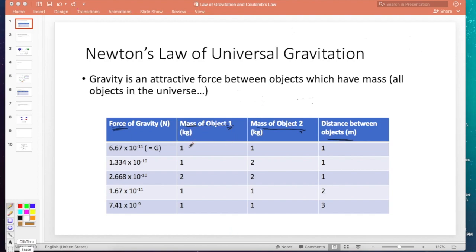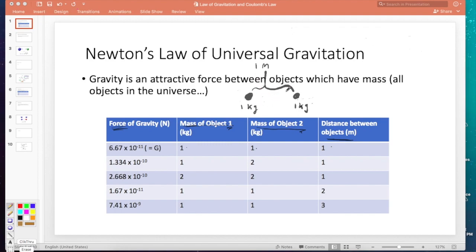So you can see here, if we have a mass of 1 kilogram 1 meter away from another massive object of 1 kilogram, so that would be like maybe some spheres. Here's a sphere that has a mass of 1 kilogram. Here's a sphere that has a mass of 1 kilogram. The distance between them would be 1 meter. And I want to know what gravitational attractive force do they feel.